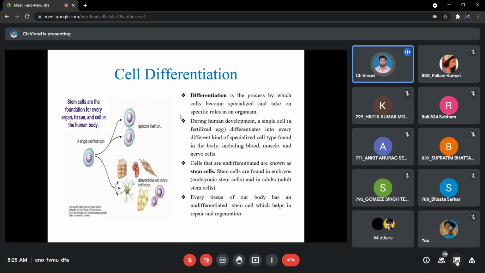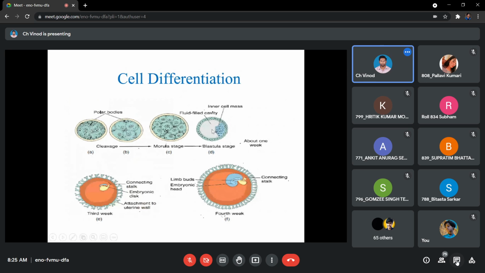We have discussed that we have unspecialized cells which can redivide and differentiate. So what do we call them? We call them stem cells. Stem cells are available in all the higher creatures. In animals, you find the stem cells right from the stage of the embryo. Embryo, that is, this stage here, till the point we are established with the placenta, and once we are established with the placenta, now we have the development of the embryo.